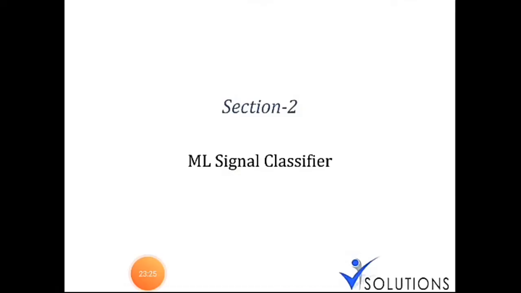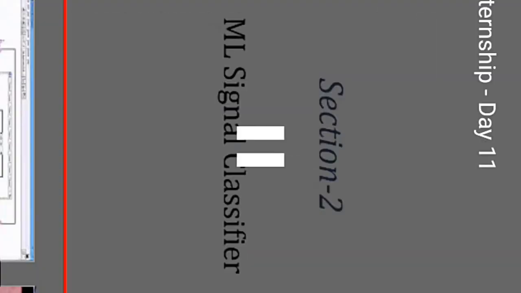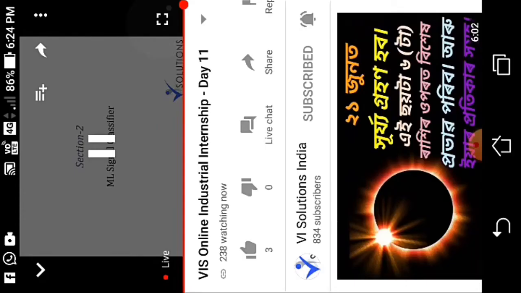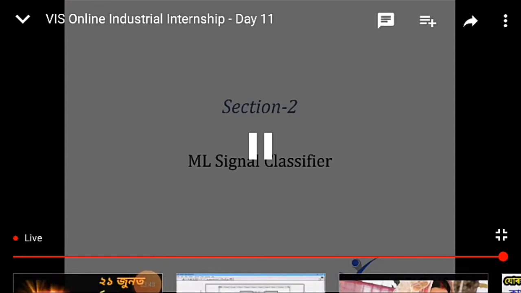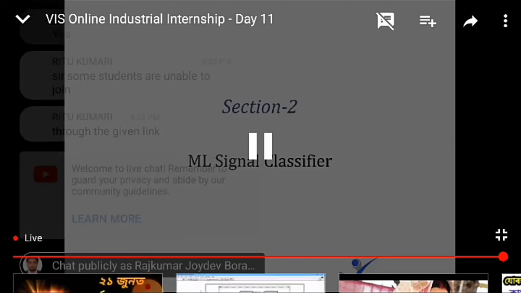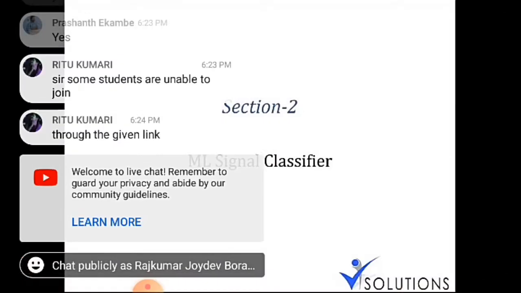So we are moving to section 2. In section 2, as we said, we are going to see the machine learning concept with a signal classifier example. You already covered what machine learning is, I feel, 2 days before. Today we are going to see one type of machine learning, that is supervised learning. That is the concept we are going to deal with today.